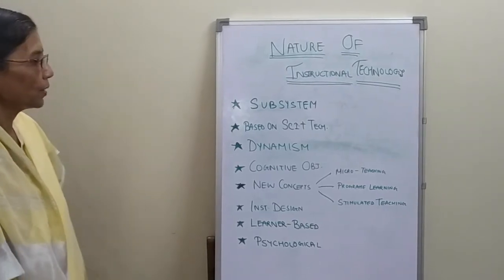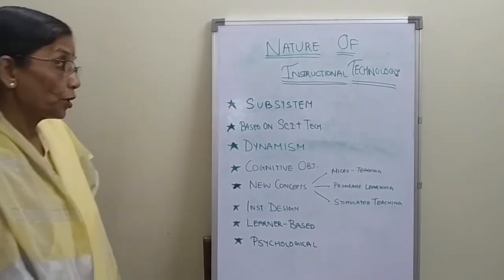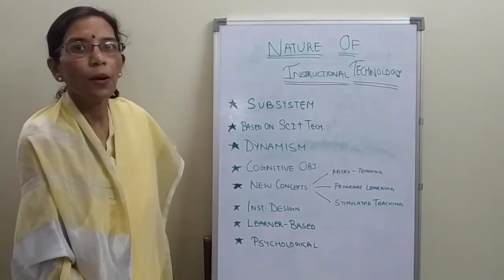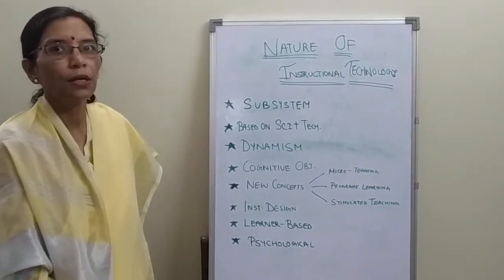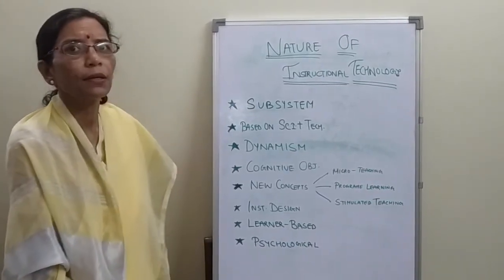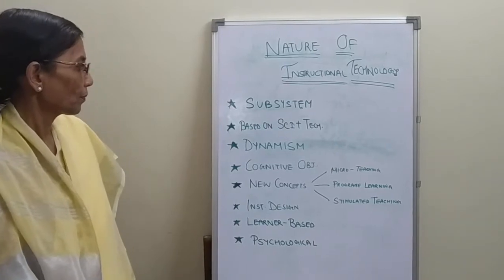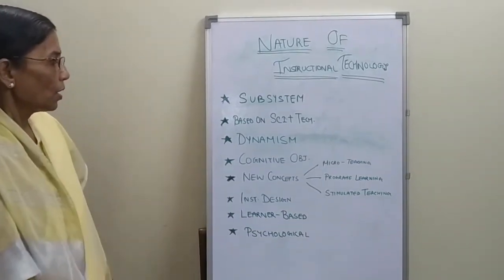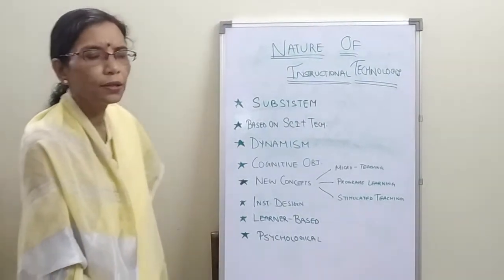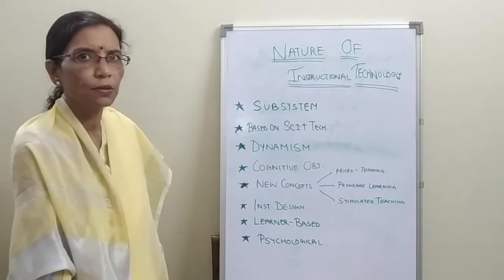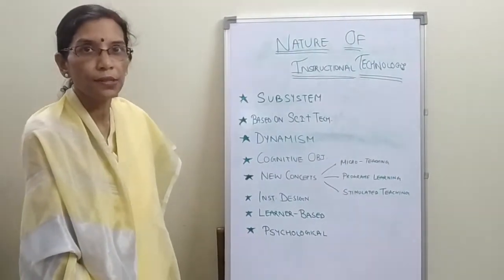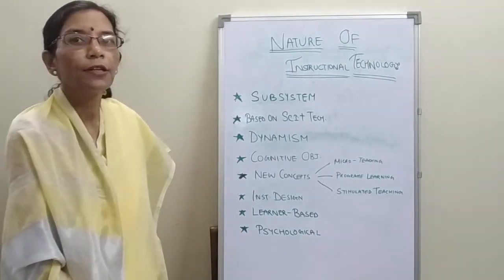Then the third one is that instructional technology is a dynamic, progressive and continuous and also effort-making system. And instructional technology always tries to fulfill the cognitive objectives of the learners, which is very much essential in the teaching learning situation.